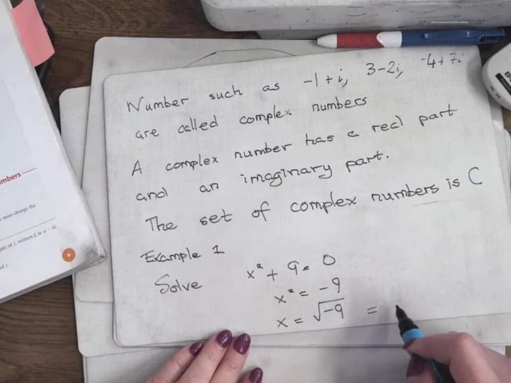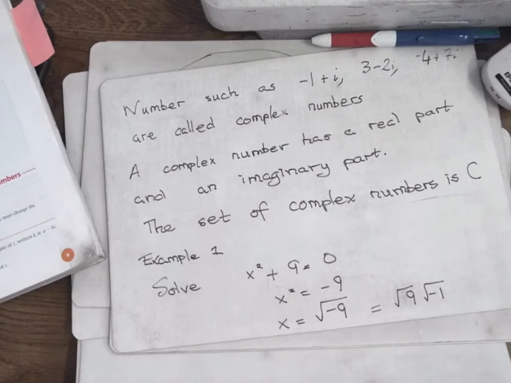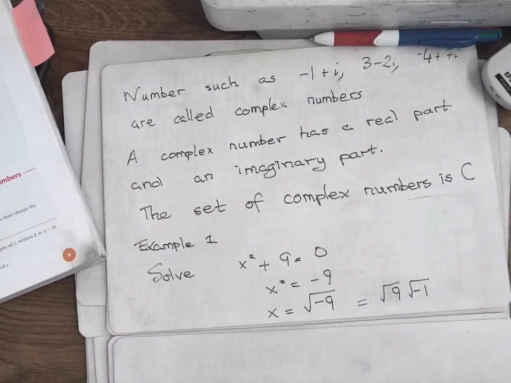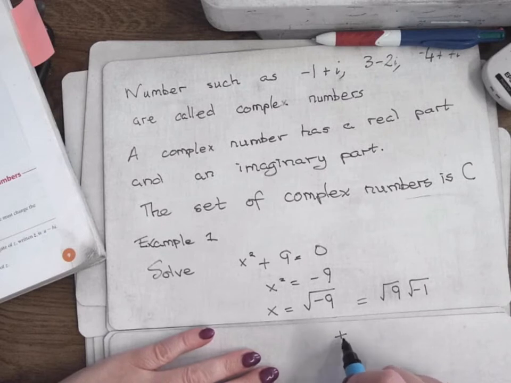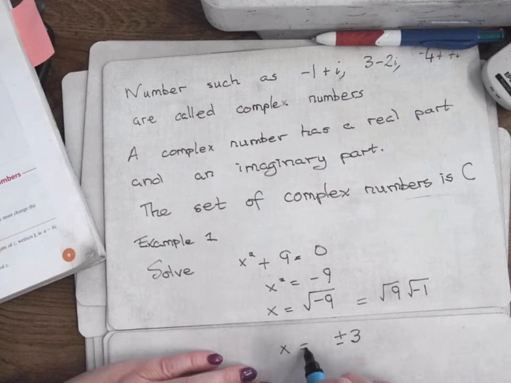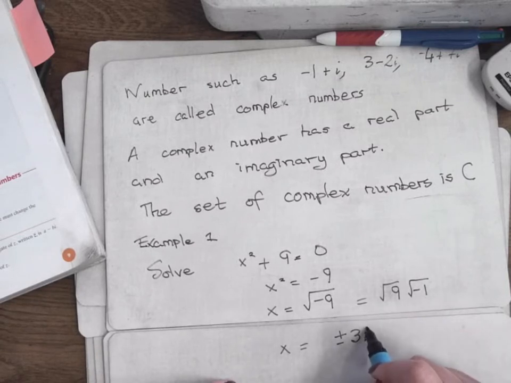Which is equal to the square root of 9 times the square root of minus 1. Now the square root of 9 can be plus or minus 3, can't it? 3 squared is 9, and minus 3 by minus 3 is also 9. I write the square root of minus 1 as i.